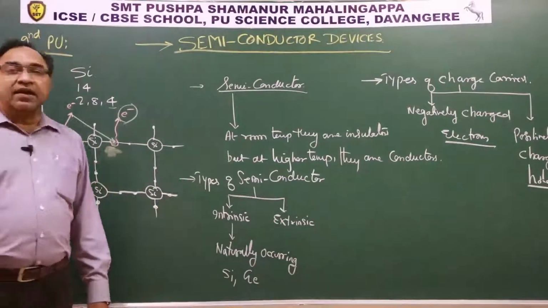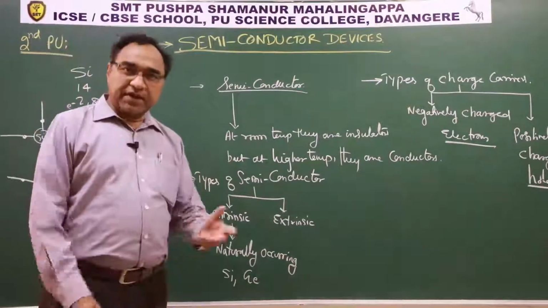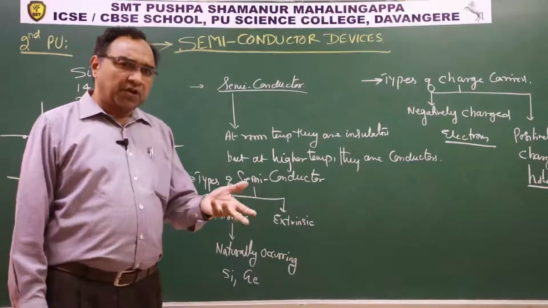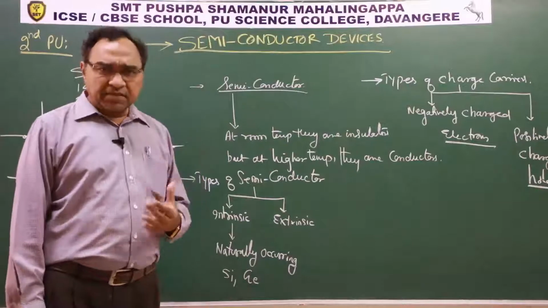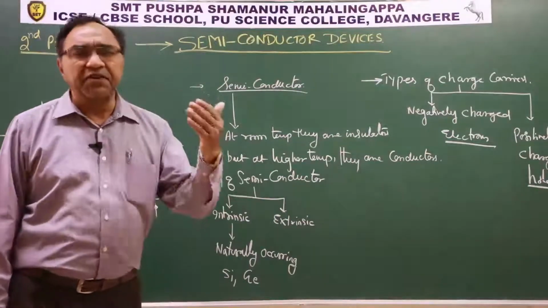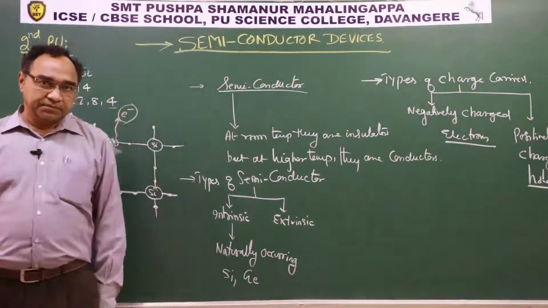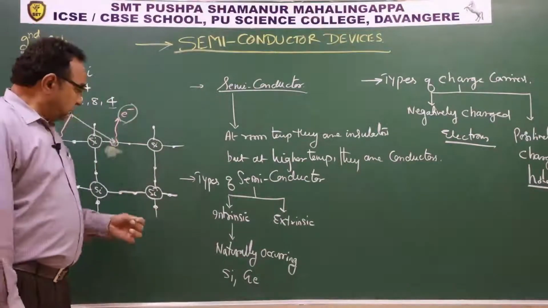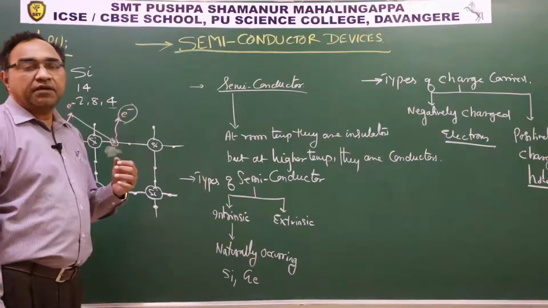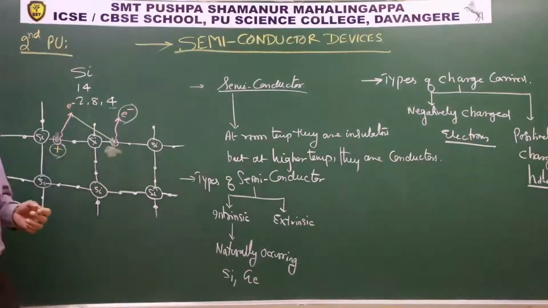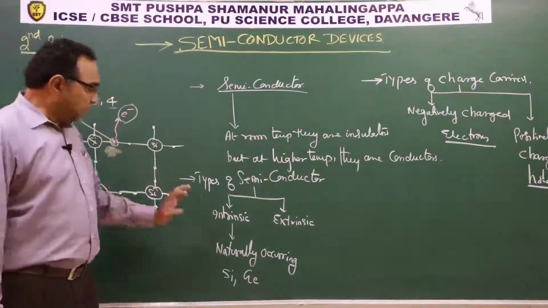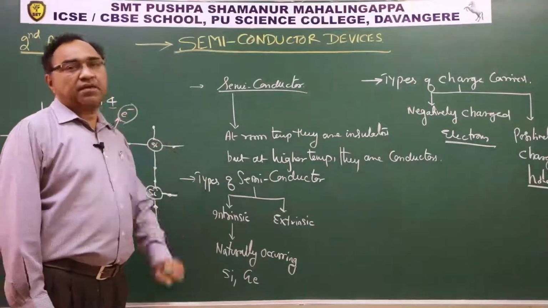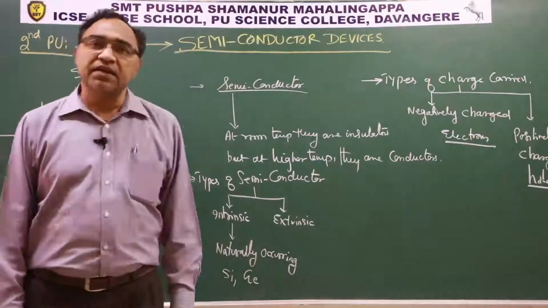If only one free electron is present and one hole is present, one can imagine the strength of current it will constitute. One electron. Since the strength of current contributed by a single electron is very small, we say that the conductivity of an intrinsic semiconductor is very, very less.